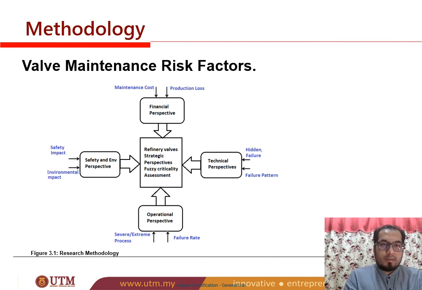The 8 risk factors determined in the previous survey were divided into 4 strategic perspectives, which is adapted from the Kermani model. The 4 perspectives are: financial, which is the maintenance cost and production loss; safety and environment perspective, which is safety and environment impact; technical perspective, which is the hidden failure and failure pattern; and operational perspective, which is the process stream level and the failure rate.